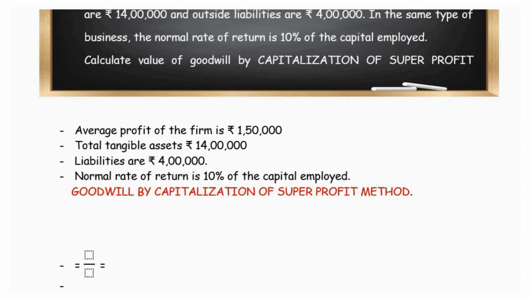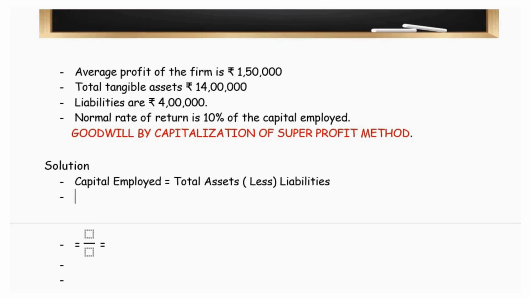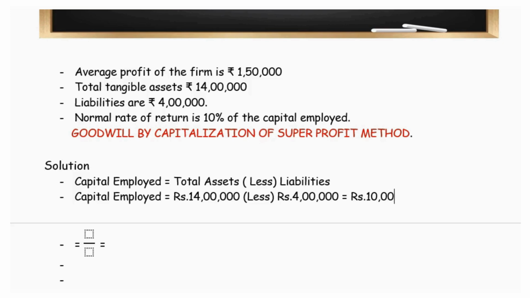Now we will start working on this. Firstly, we will estimate the capital employed. The capital employed is total assets, from which we have to deduct the liabilities of the business. In this question we are given the assets and liability details. The company's assets are rupees 14 lakhs and from this we will deduct the liabilities of 4 lakhs. So we will end up with a capital employed of rupees 10 lakhs.